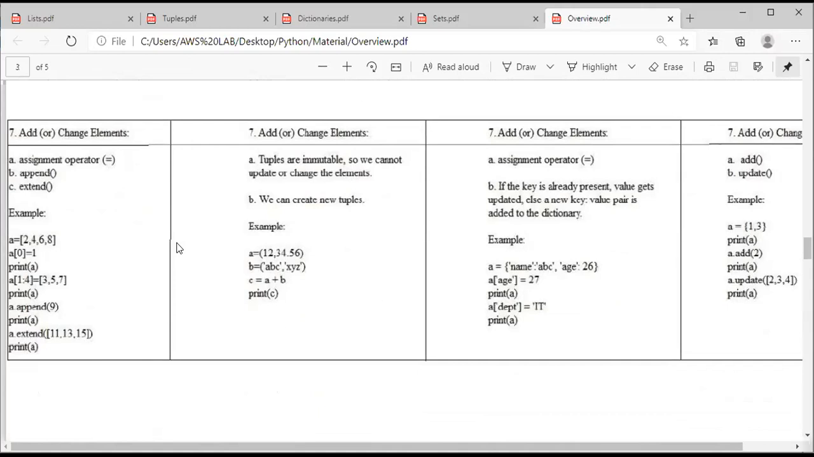See, what are lists? Are lists mutable or immutable? Lists are mutable, right? So we can change the elements.